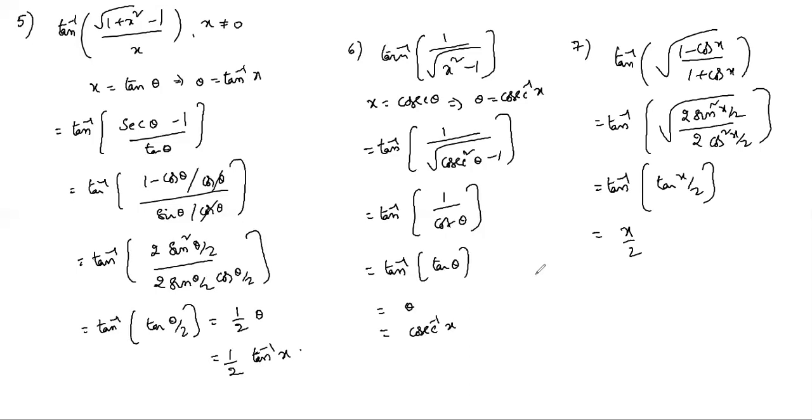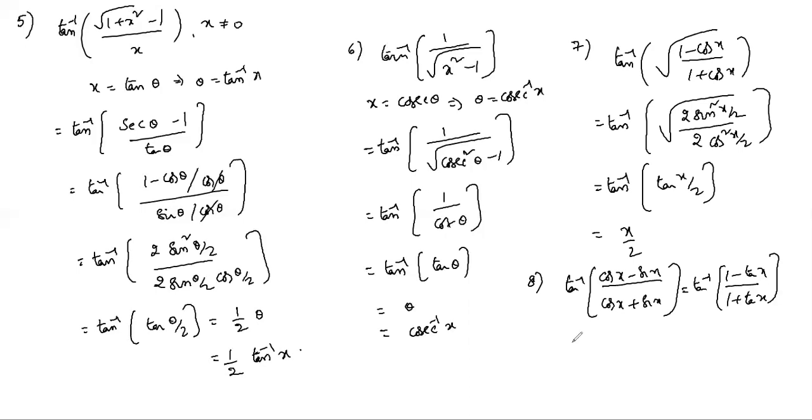Next, the eighth one also: tan inverse of (cos x minus sin x) by (cos x plus sin x). By dividing with cos, 1 minus tan x by 1 plus tan x. And we have a formula for this one: 1 minus tan x by 1 plus tan x is tan of (pi by 4 minus x). So by simplifying, tan inverse cancels, giving pi by 4 minus x.